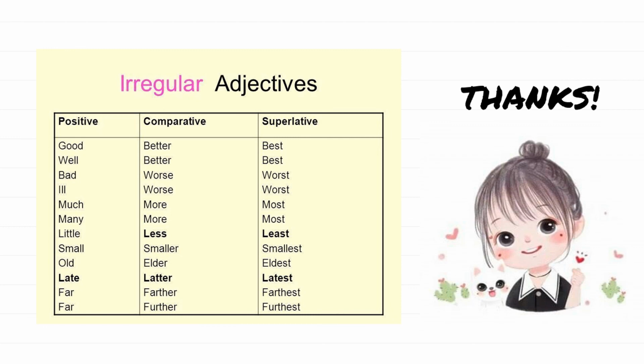Before we end this lesson, I want you to memorize these irregular adjectives. An irregular adjective is simply one that cannot assume the regular comparative or superlative form.